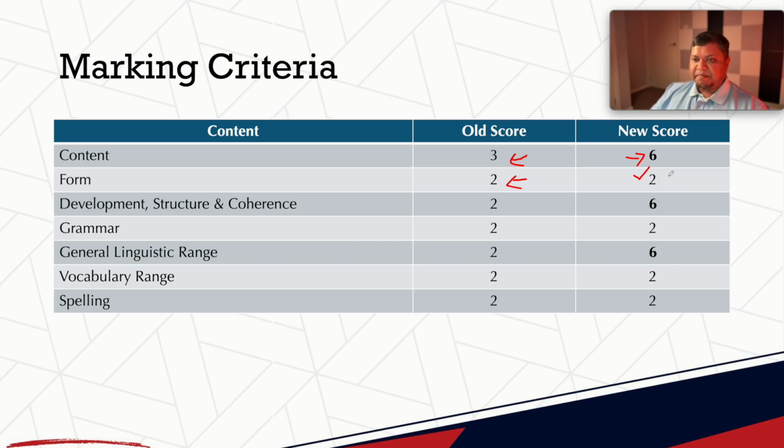Next is development, structure and coherence. It used to be 2 points or 2 marks. Now it will be 6, and this will be human checked. What does it mean by development, structure, and coherence? I'm not going through what Pearson actually explained because that's kind of a lot of bookish words.